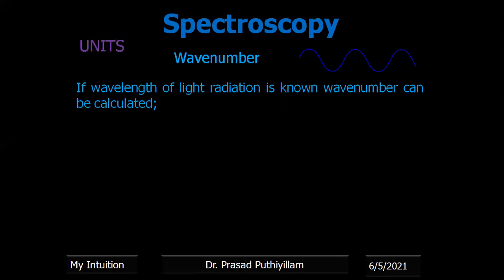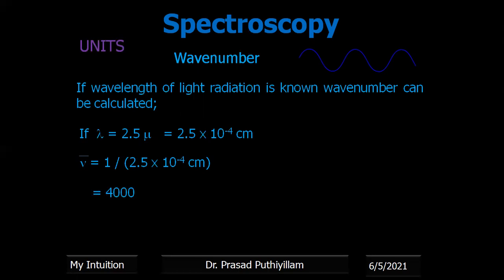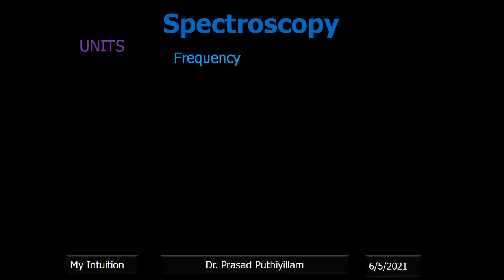Now wave number, that is the reciprocal of wavelength. Therefore, it can also be calculated if you know the wavelength. If the wavelength lambda is 2.5 micro, then it is converted into centimeter, that is 2.5 into 10 to the power minus 4 centimeter. And wave number, that is the reciprocal, or 1 upon 2.5 into 10 to the power minus 4 centimeter. The value is 400. And the unit of wave number is 1 upon centimeter, that is centimeter inverse, or per centimeter.